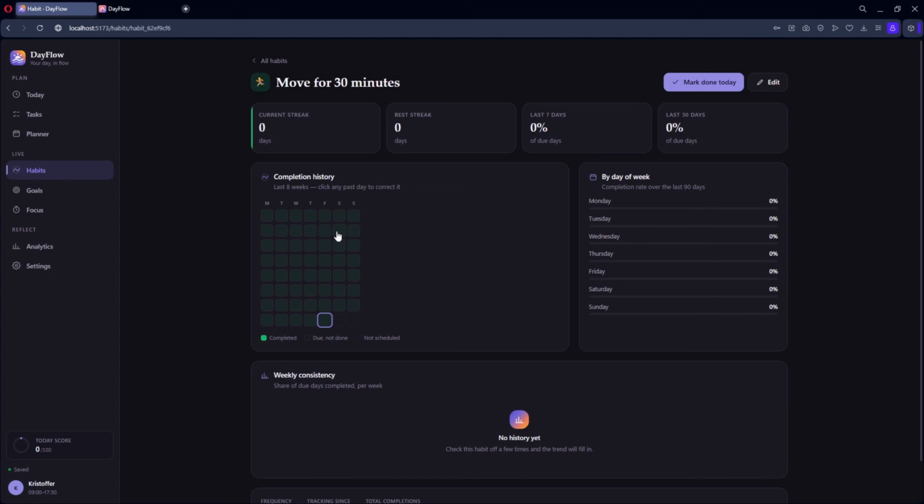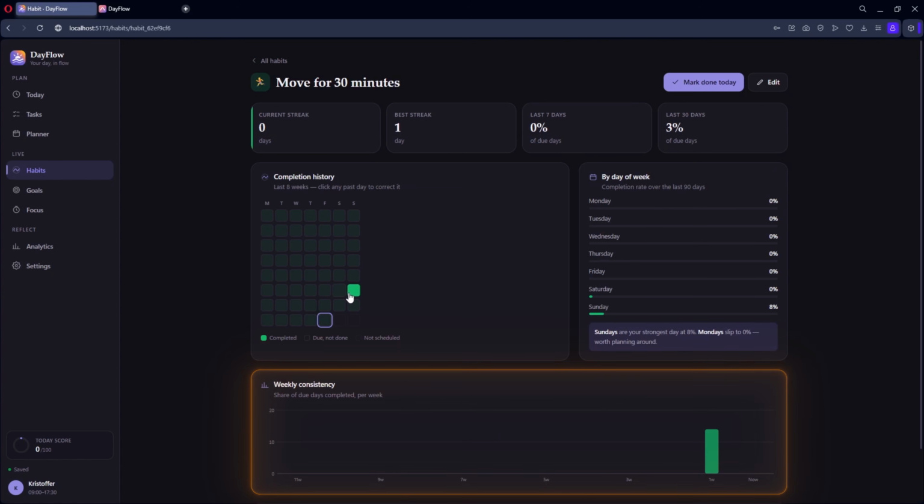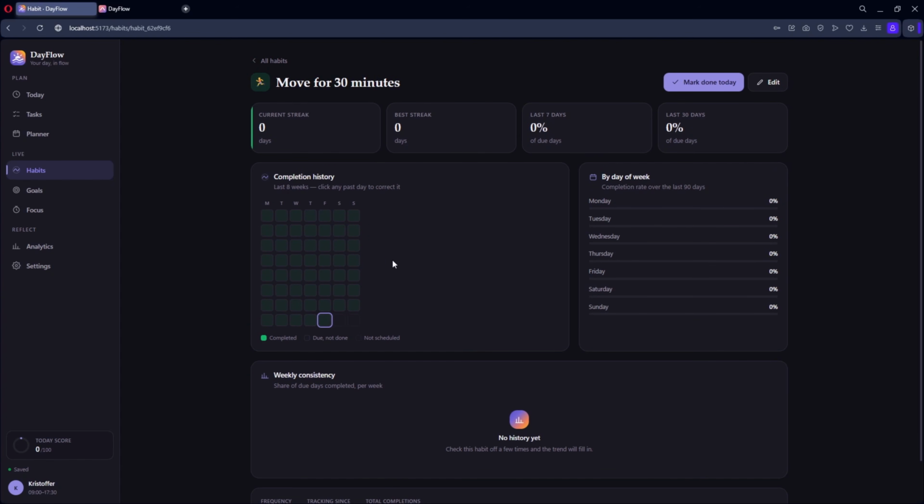Now opening the habit also gives us a much more detailed page showing the current streak, best streak, completion history, and which days of the week the habit is scheduled for. There's also a full completion grid and a weekly consistency graph underneath, similar to GitHub, and this is a lot more detailed than just showing a basic checkmark, and it makes the habit section feel like a proper habit tracking